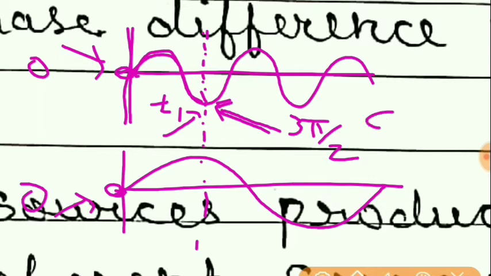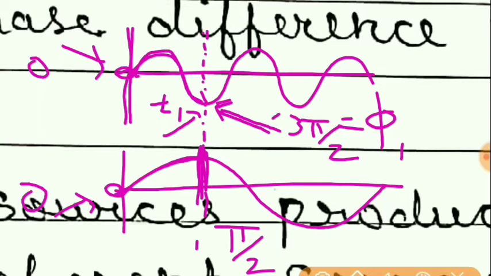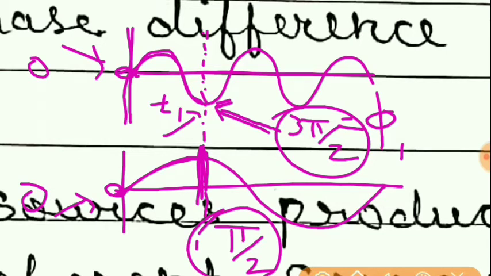So the phase of the first wave, that is phi 1, is 3 pi by 2, and the phase of the second wave, you can see this point, represents pi by 2 only. So in that case we can say that the phase difference between these two waves is 3 pi by 2 minus pi by 2, and that is equal to how much? It is equal to pi. So here the phase difference at time t1 will be pi.